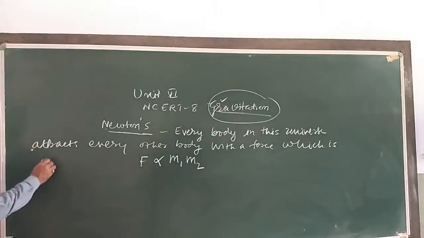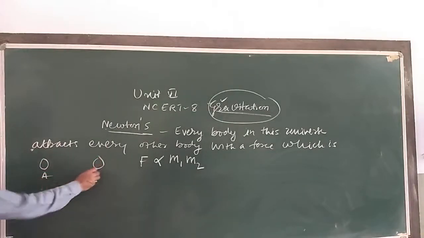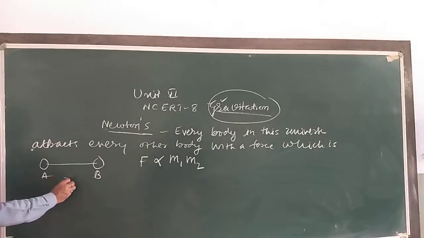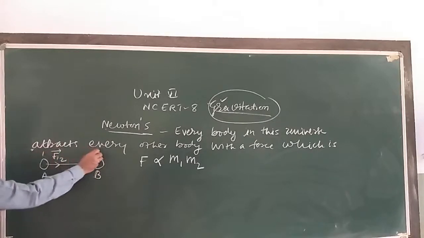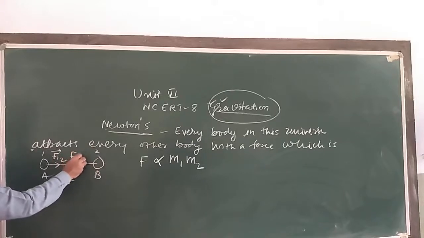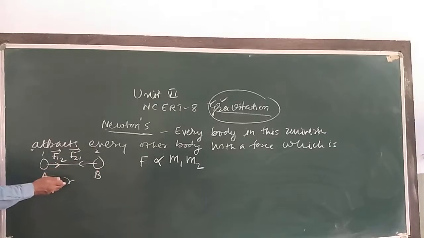Suppose here one body is here and another body is here. Say the two bodies A and B respectively, and the distance between them is r. The force from 1 to 2 is F12, and the force from 2 to 1 is F21. Here r is the distance between their centers.